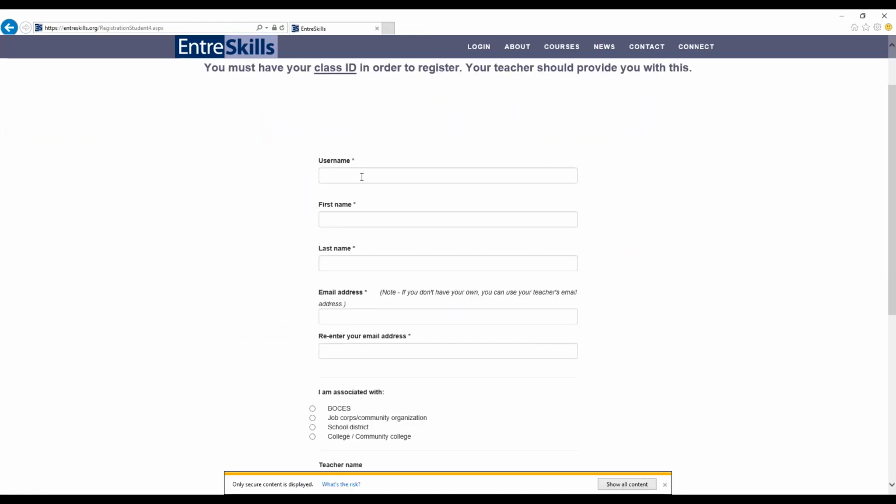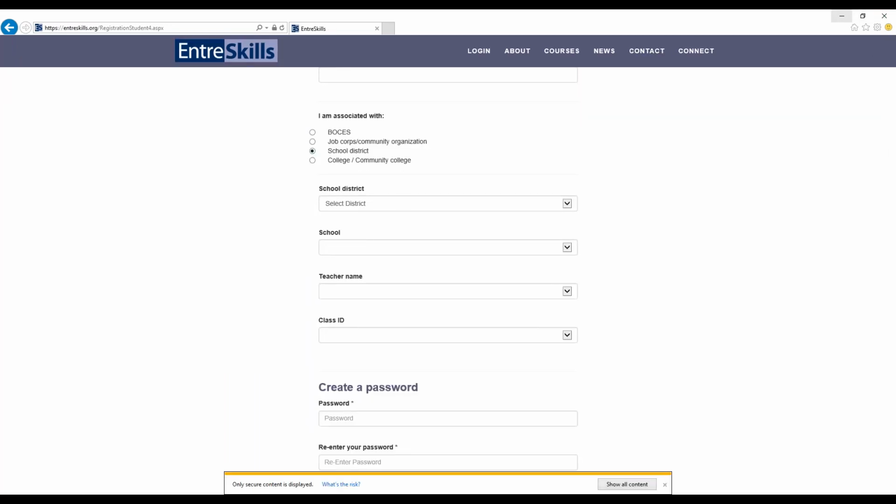And they're asked to create their own username and then input their first and last name. A good tip here to avoid problems down the line is to tell your students which username you want them to use and what password you want them to use. One of my teachers has told me that's what she does, and that helps alleviate any issues with forgot passwords or usernames.